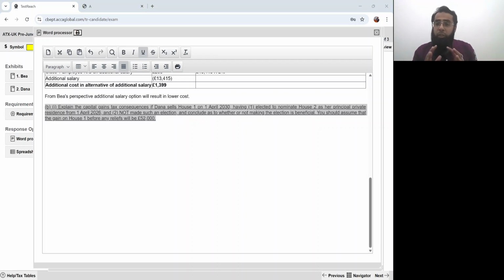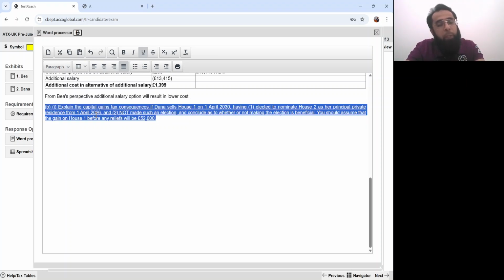See, this is an interesting requirement. You just need to understand it. You need to get into the rules. See, if Dana will elect that her house 2 is her main residence from 1st April 26, then what will happen is that private residence reliefs which will available on house 1 will end from 1st April 26, because then this house will not be your main residence.